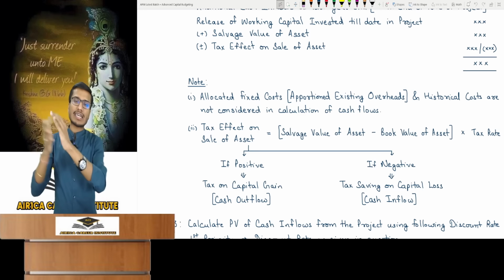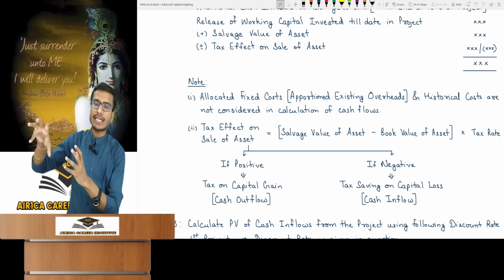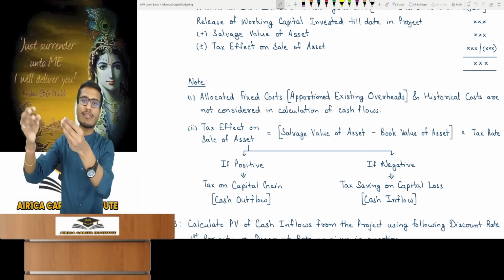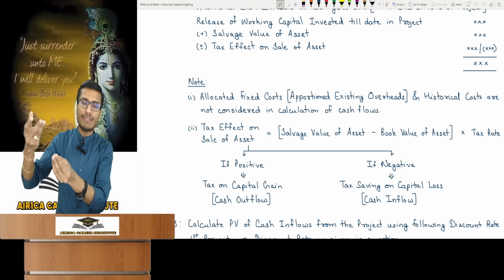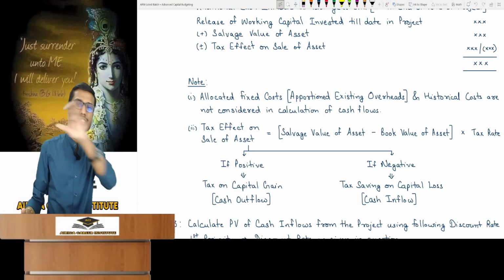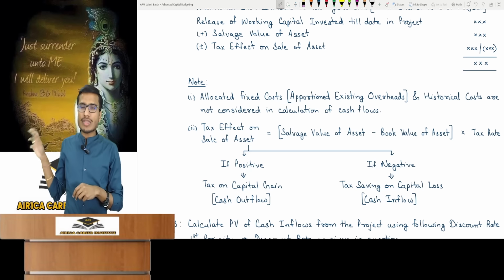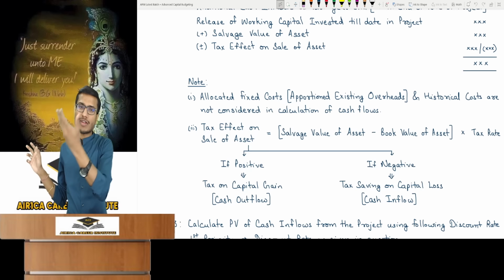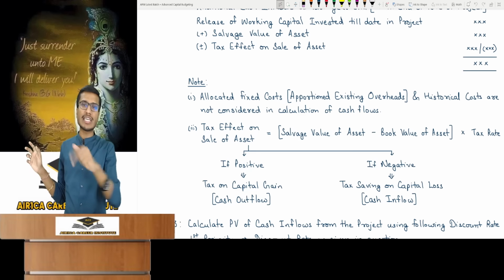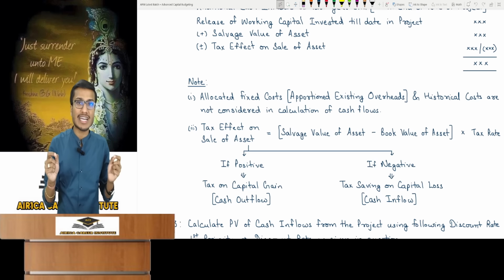For instance, I went to set up a factory, a project. For that factory, I first sent a research team to test and see if it's even feasible to set up a factory in that area, and if we set it up, will we get any benefit? I conducted such research. Suppose it cost 10,000. After that, I invested in the factory. Now you may ask, sir, that 10,000 cost I incurred before investing in the factory, should I count it as an expense? Do not count it at all, because it's a historical cost.